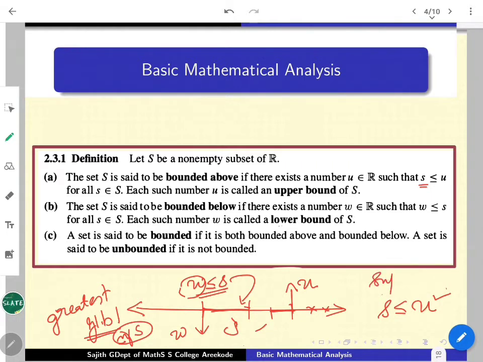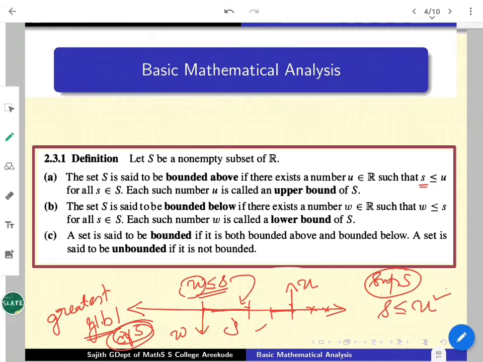So supremum of the set S as well as infimum of the set are relevant, and we will just try to say a little bit more about them. But obviously remember the terminology: a set is bounded when it is bounded from above as well as below, and unboundedness means it is not bounded.